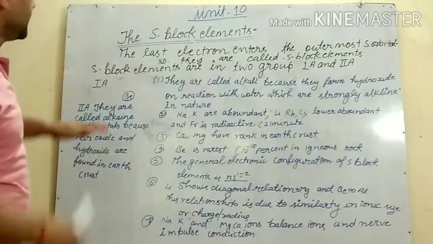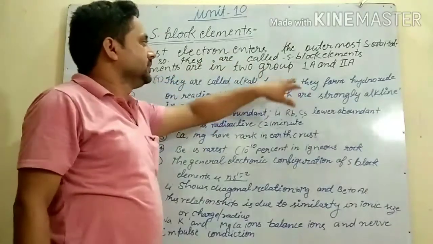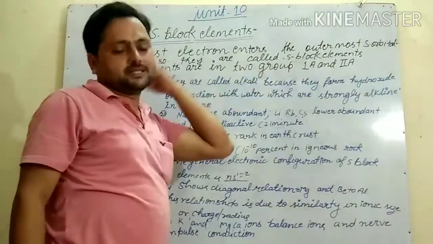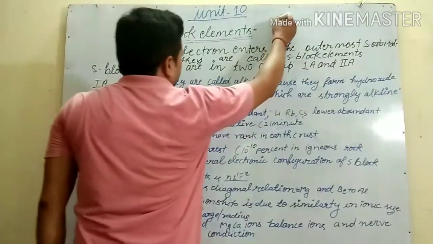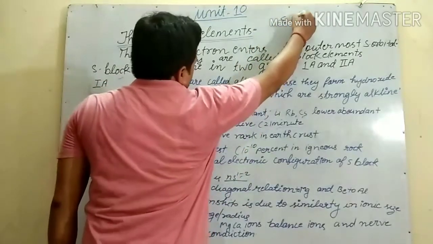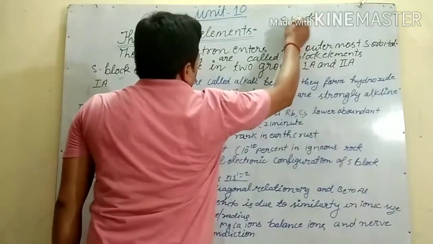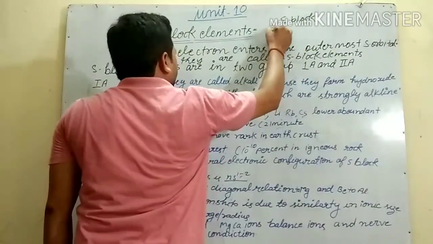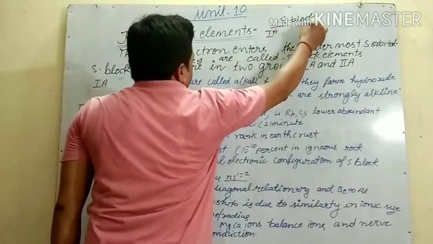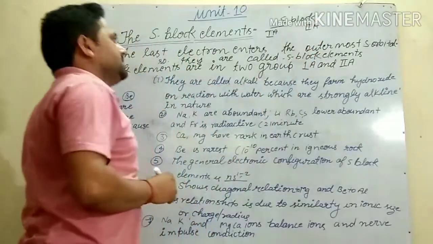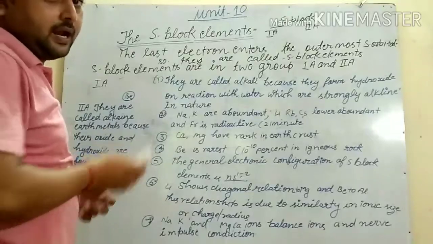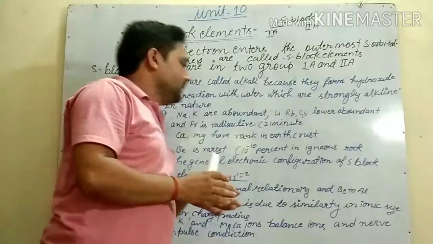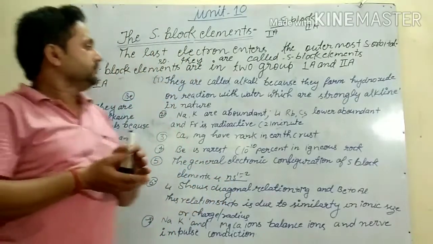S block elements are in two groups, that is first A and second A. Means in the S block, if we write here S block, it has two groups, first A and second A. So first A elements are called alkali.